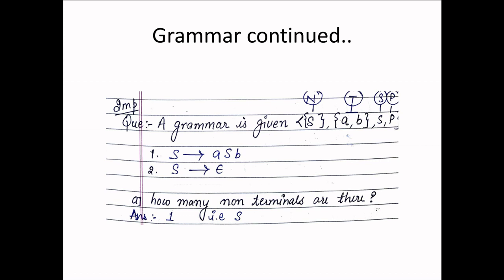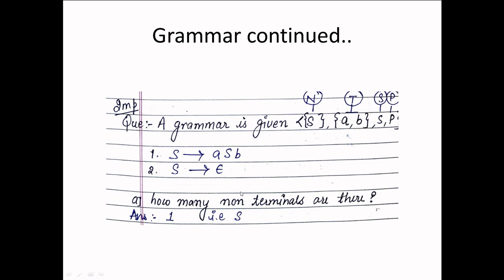We can see some examples. A grammar is given as S, a comma b, S, P. The rules are given as S gives aSb, S gives epsilon. First of all, the four tuple values are mentioned here. S is denoted as the non-terminal, a comma b are terminals, S is the starting symbol, and P is the production rules. The production rules are defined below by using 1 and 2. S gives aSb and S gives epsilon are the two production rules.